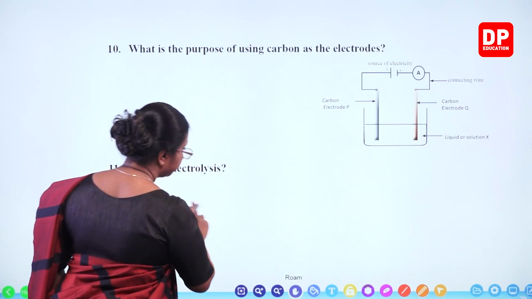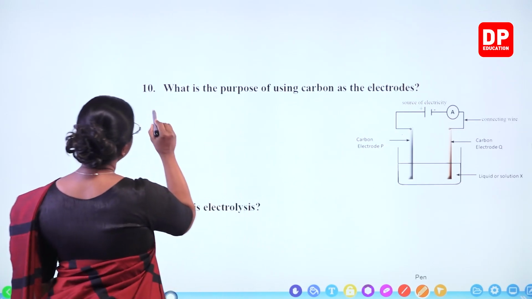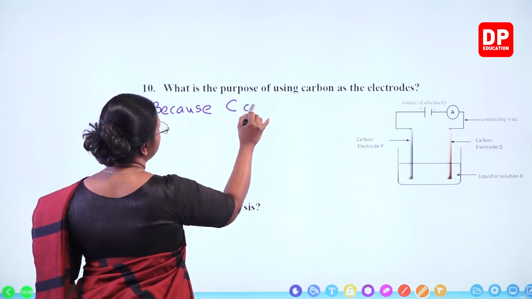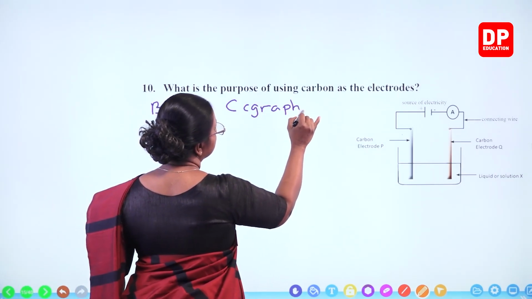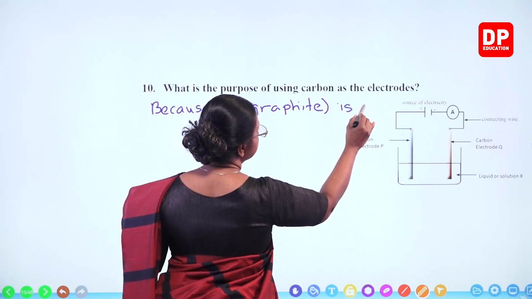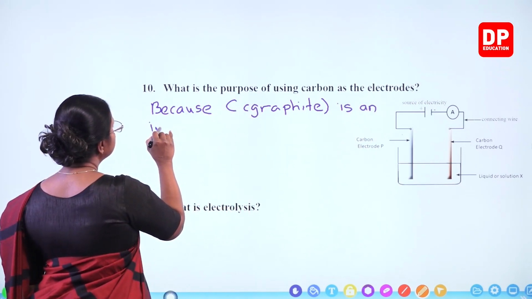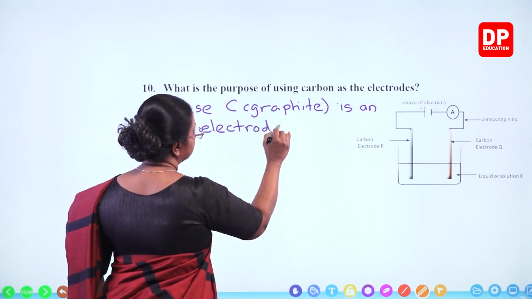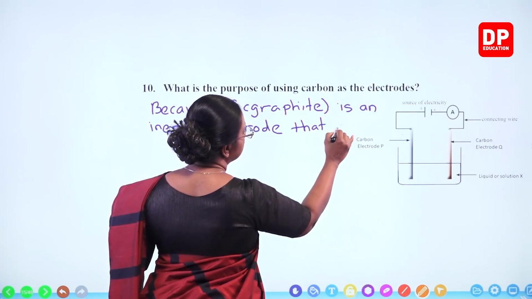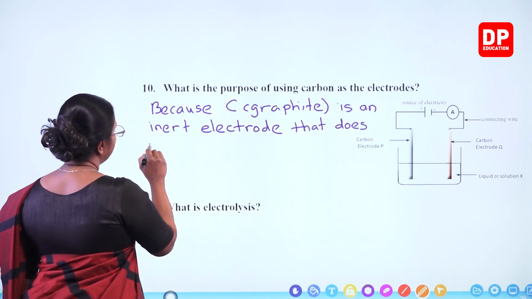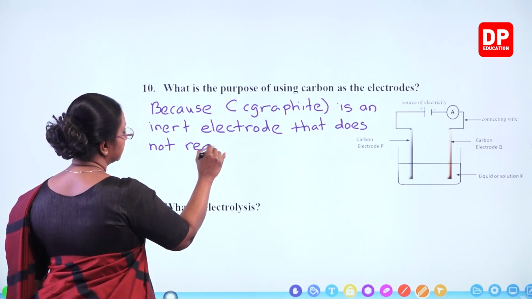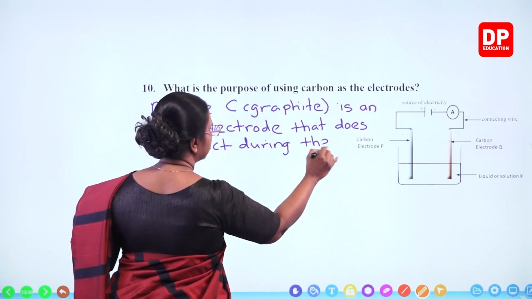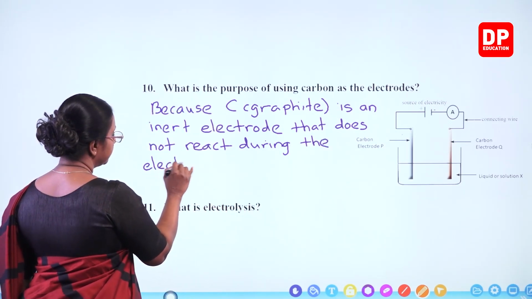So here, because carbon, that is graphite, is an inert electrode that does not react during the electrolysis process.